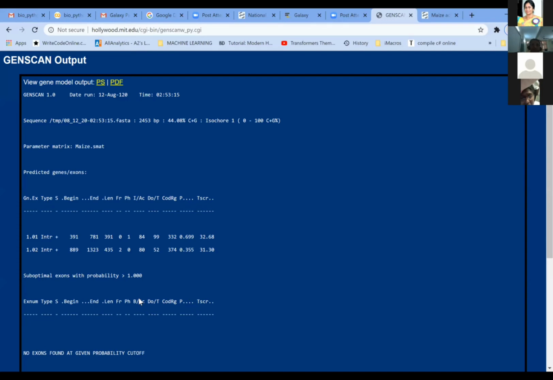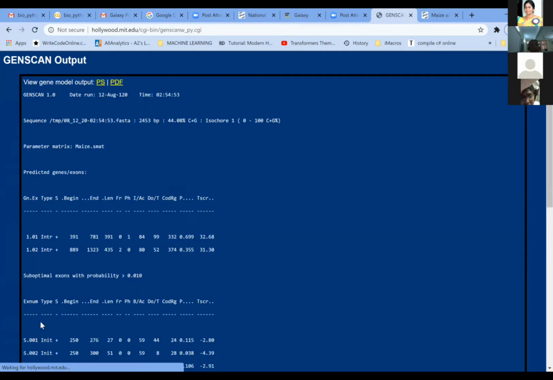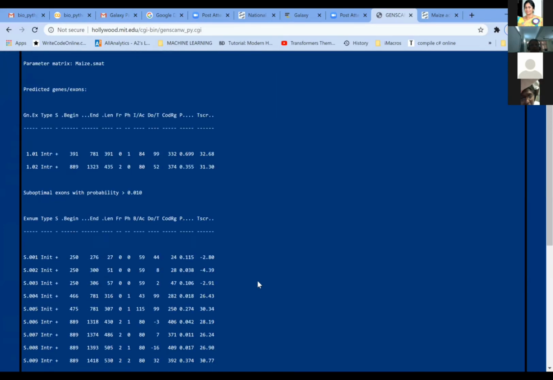Now, as I told you, let us go back again to our previous window. I told you we have taken, for practical purposes, 1 as the suboptimal cutoff. Now what would happen if you change it to 0.01? Okay, this is all about the probability of finding the exons. Now when you change this, you again click Run GenScan. Okay, now compared to the previous report, you see that this report is different.